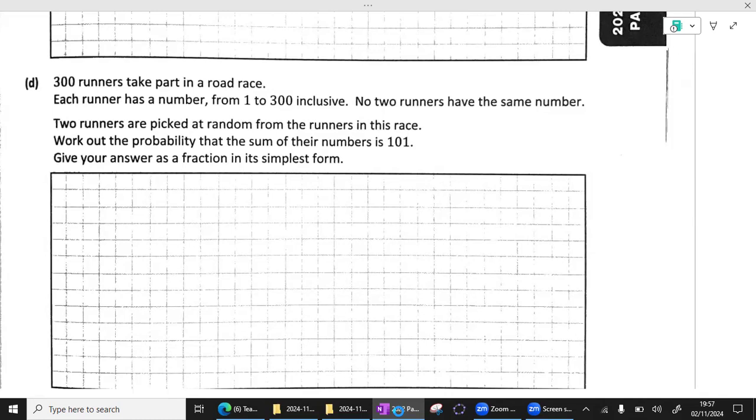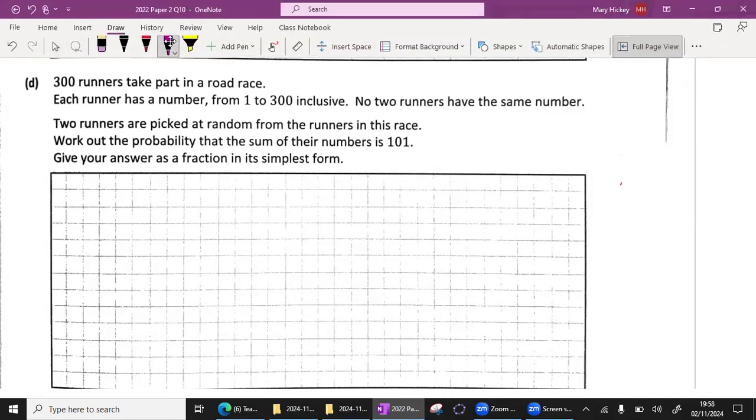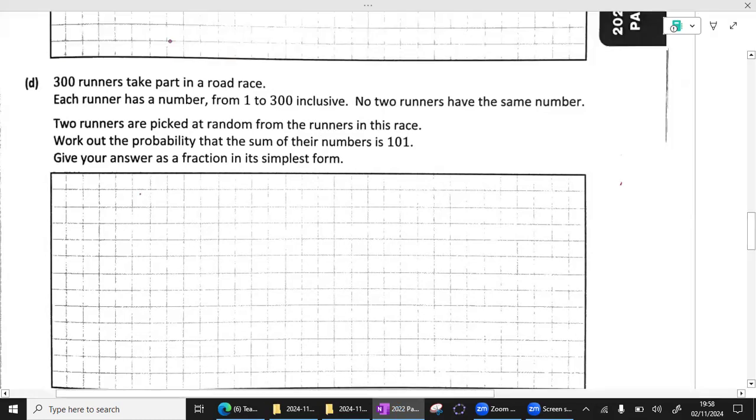Okay, so not every pair in the race can add to 101. So obviously select ones can. So I think a good place to start is, let's think about some of the pairs. So like, let's say if I was number 1 in the race and you were number 100, then together we would sum to 101. If I was number 2 in the race, then you'd have to be number 99 to make that work. If I was number 3 in the race, you'd have to be 98 in order to make that work.